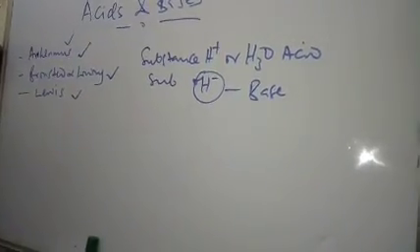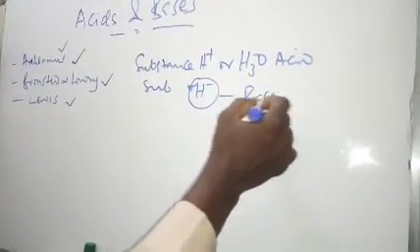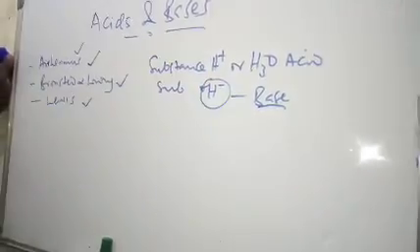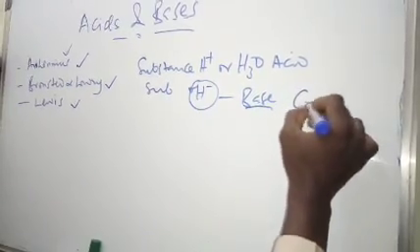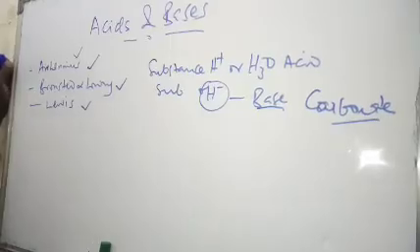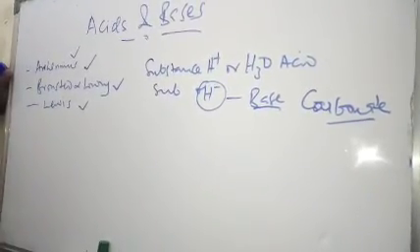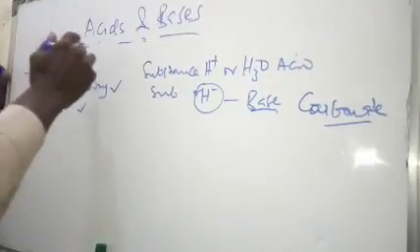However, there are substances that behave like bases or alkalis but don't have OH. Examples of such substances are the carbonates. They are basic in nature, but they don't have OH. That is the shortfall of Arrhenius' definition.